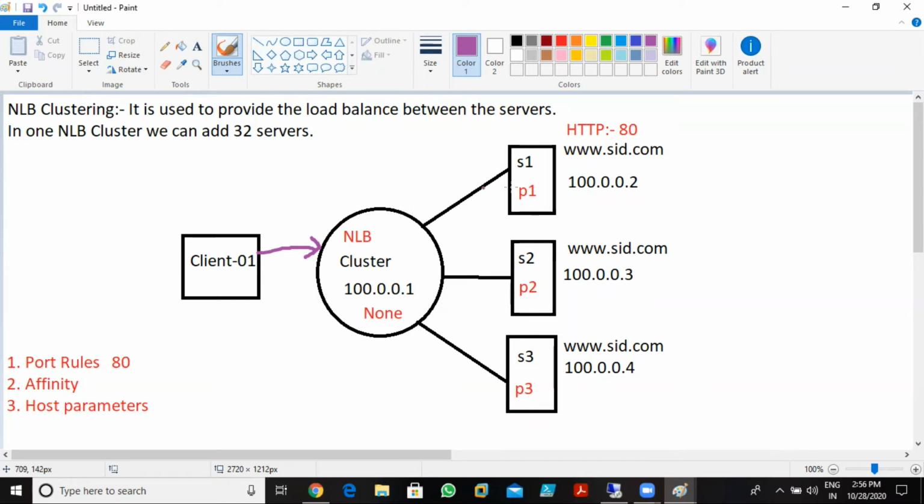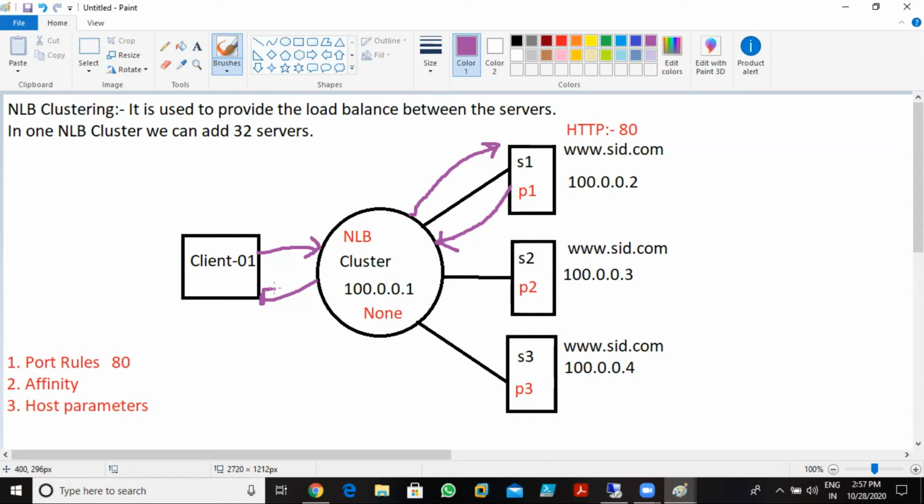Imagine that at that time server 1 is free, so it sends the query to server 1, and server 1 resolves the query. It doesn't mean that server 2 always resolves the query for client 1. No, in none we don't have that thing. In none affinity, any server resolves any query. It doesn't matter whether the query comes the first time, second time, third time, or fourth time.